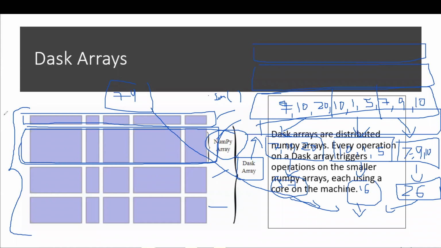You break it down here, here, here, like this. You can make multiple chunks and then load it into your system as a Dask array. So the aggregation of chunks of NumPy arrays is called a Dask array. That's the definition of a Dask array.